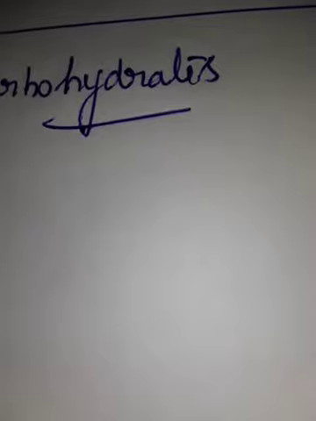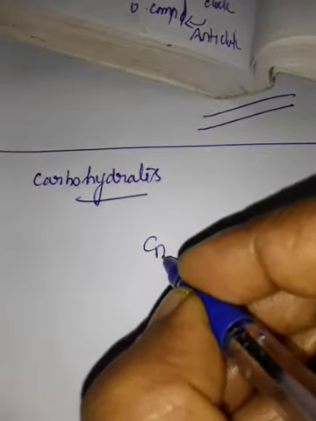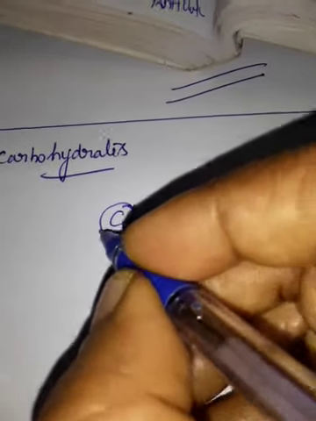The general formula for carbohydrates is Cn(H2O)n. So this is called hydrated carbon or watered carbon.